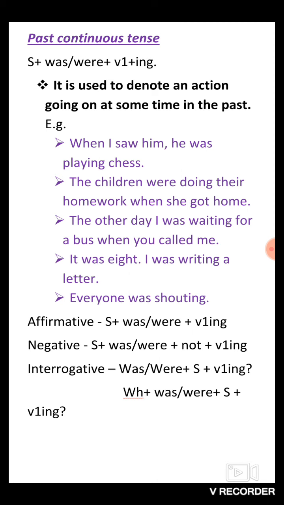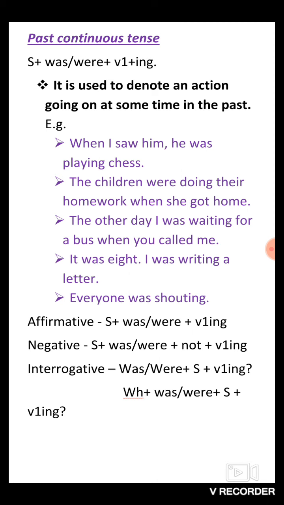So see the first situation. It is used to denote an action going on at some time in the past. So the action had happened for some time in the past. It means the action would have happened before and after another new action. See the example, you will get my point.